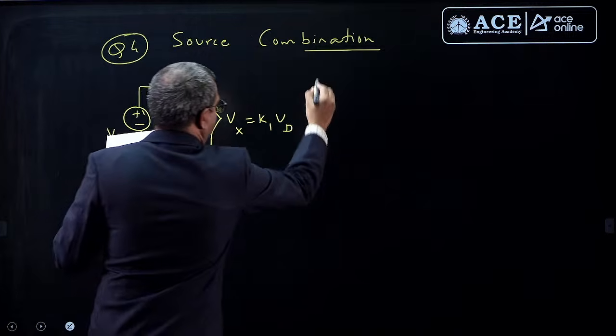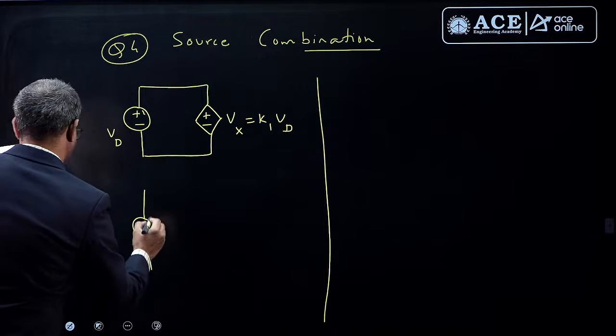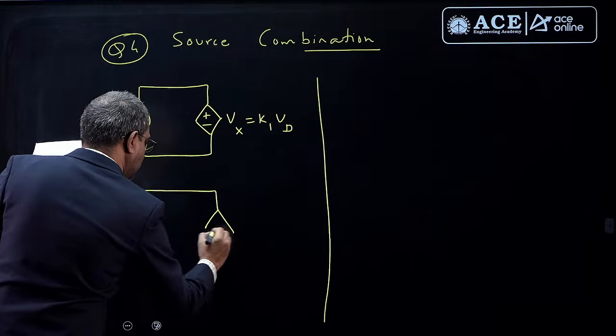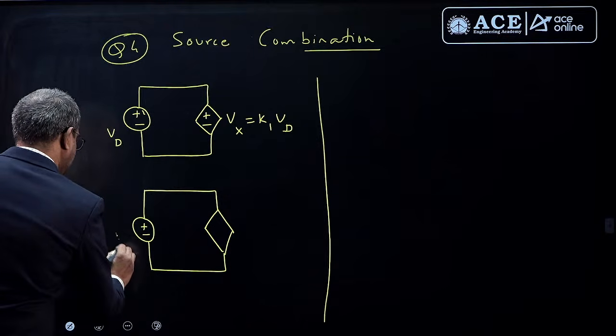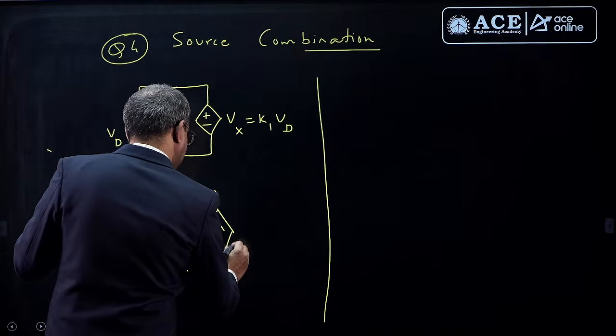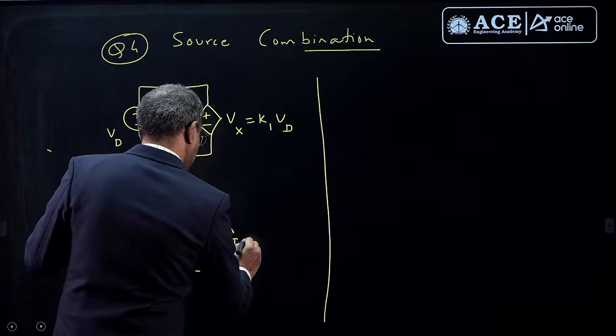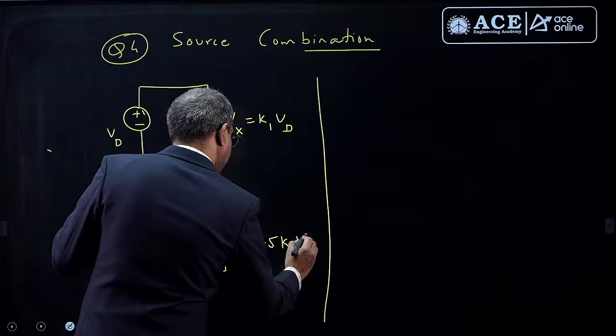Now let us go to the second case, where again he gave a voltage source, but here there is a dependent current source. This is again given as VD, but this current Ix is K2 VD.